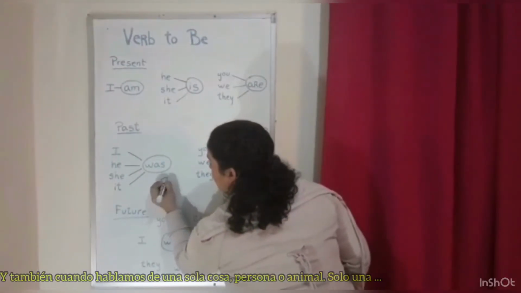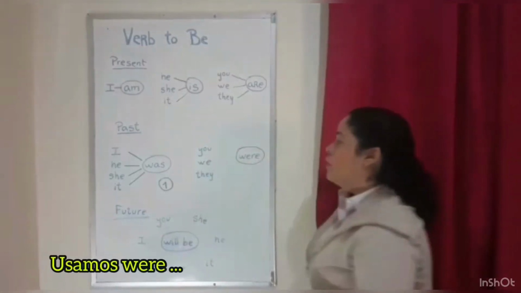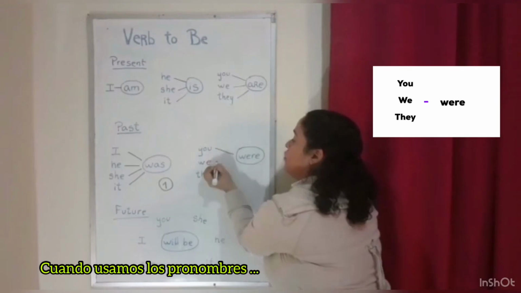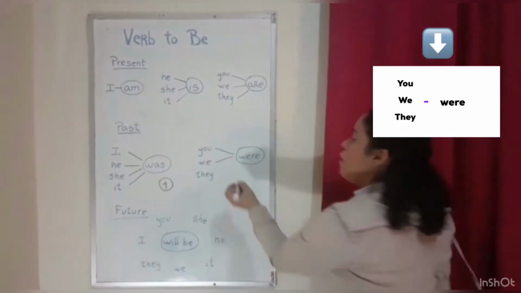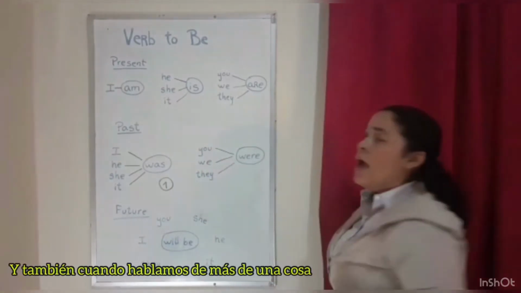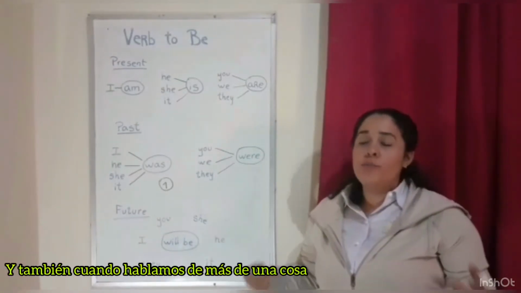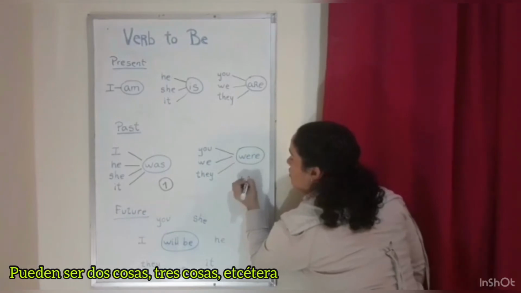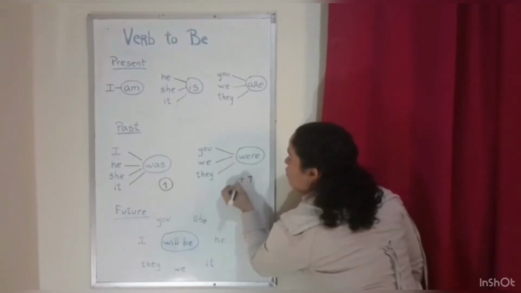Just one. We use were when we use the pronoun you, the pronoun we, or the pronoun they. And also when we're talking about more than just one thing. Can it be two things, three things, etc.? More than one thing.